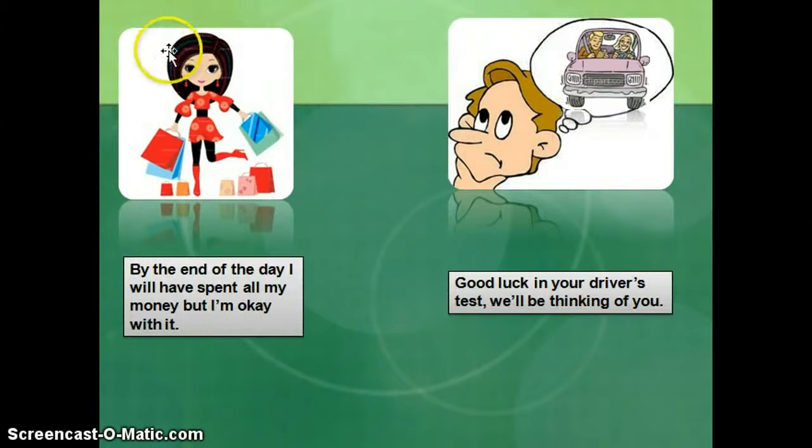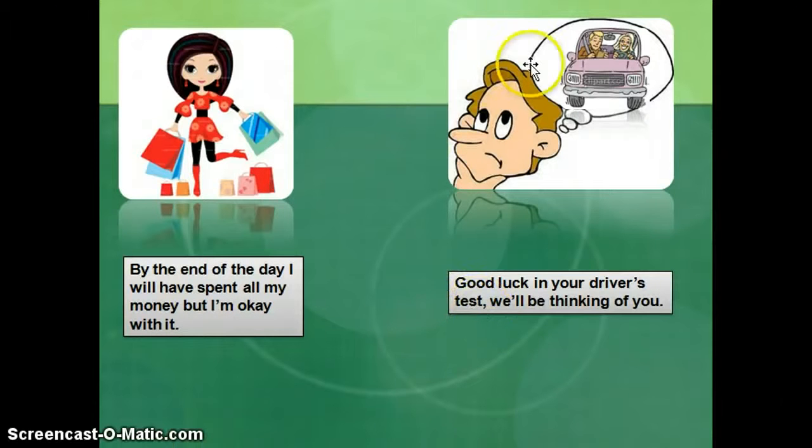So the woman says, by the end of the day I will have spent all my money, but I'm okay with it. So she's looking at some point in the future at an action that will have finished. That's why she uses I will have spent. This is what we would call the future perfect. We're talking about a situation in the future where by that time that activity has been finished.